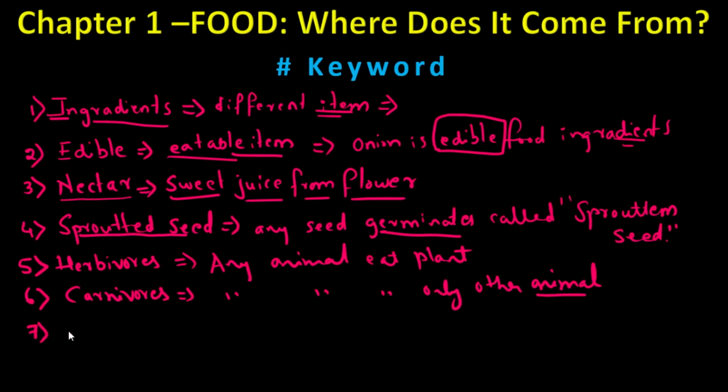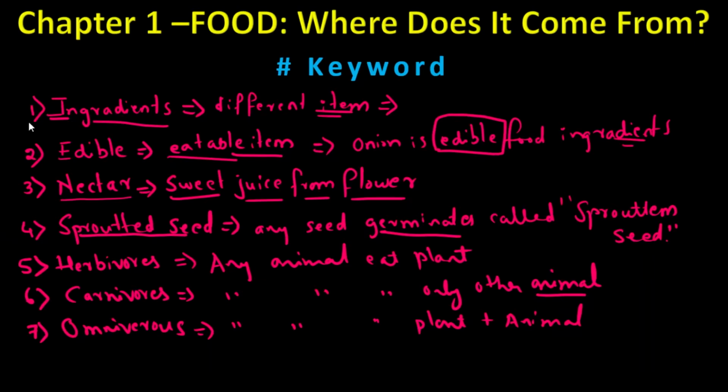Seventh keyword, omnivorous. Here any animal, including human beings, eats plants plus animals, both. So these are the keywords basically.